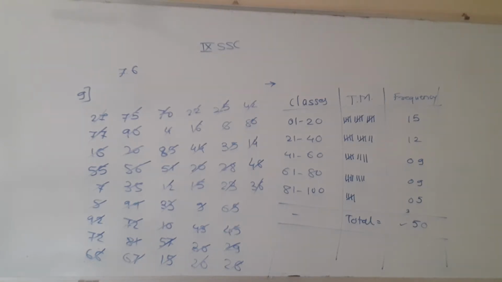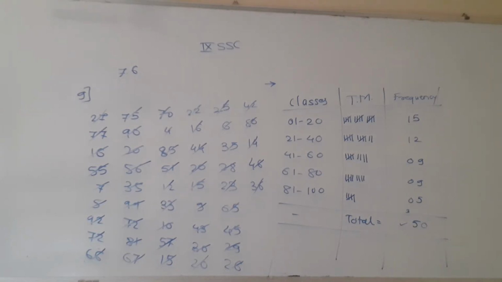Here the classes we consider are 1 to 20, 21 to 40. The range of every class is 20. If you want, you can increase it. You can make it 1 to 10, 11 to 20, or if you need, you can make the continuous classes also. Here the information is directly in the form of integers. It is not in the form of decimal numbers.